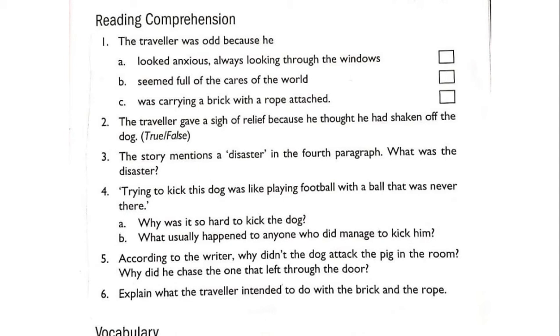Okay, these answers, I'm just giving you the gist of the answers. You will write the answers in your own words, that what usually happened to anyone who did manage to kick him. First of all, nobody was able to kick the dog. If anybody was able to kick the dog, it was purely accidental. They intended to kick the dog, but could not, because the dog was very active and continuously moving round and round in the restaurant. So if anybody accidentally managed to kick the dog, then that person fell over the dog himself.